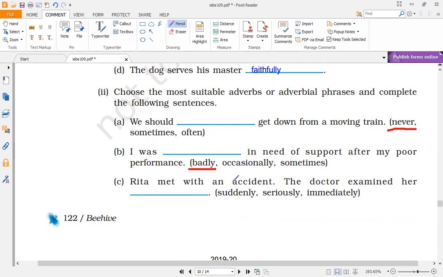Rita met with an accident. The doctor examined her suddenly, seriously, or immediately. So immediate attention was required. So the doctor examined her immediately. So, students, I hope this part of the adverb is clear to you all.